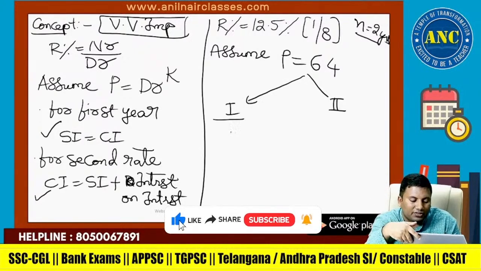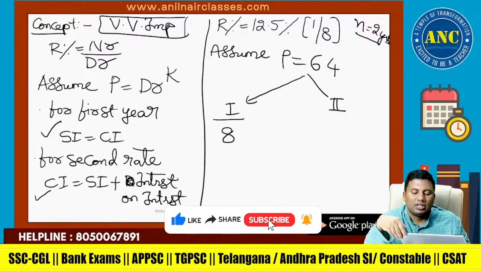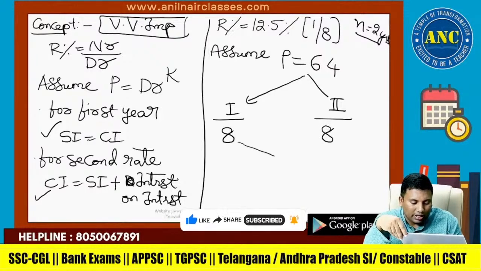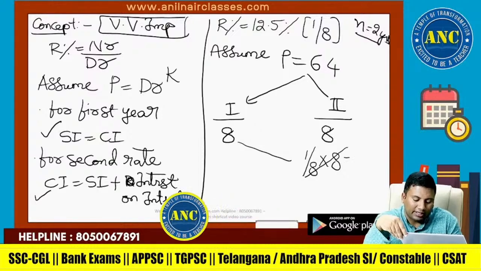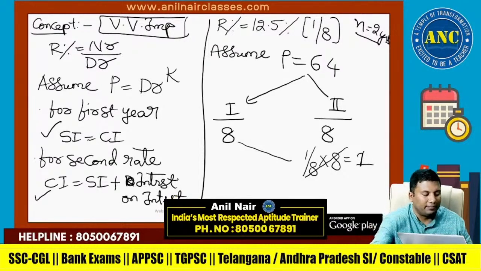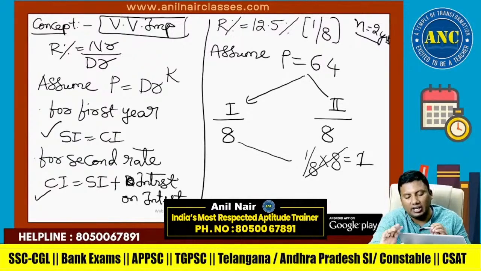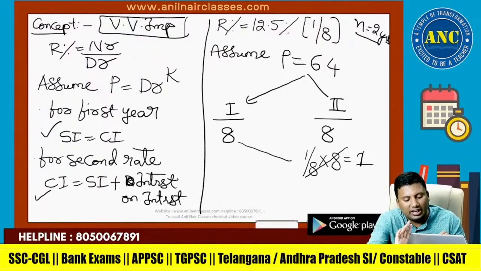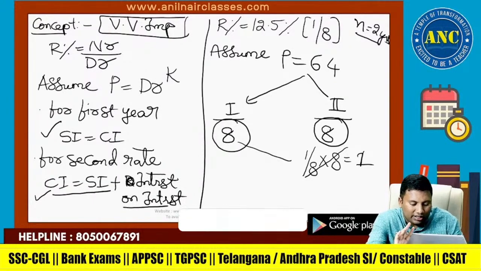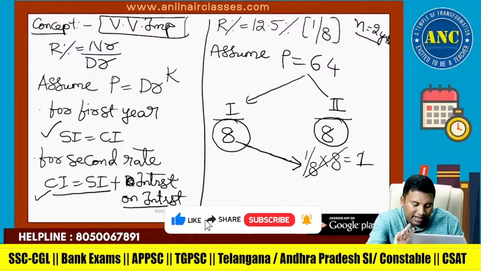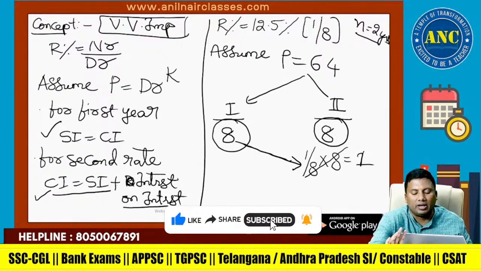1 by 8 of 64, which is 8. Second year is interest plus interest on interest. 1/8 of 8 is 1. So 8 plus 1 is 9. I hope it is clear. First year it is 1/8 of 64. But second year it is SI plus interest on interest. First year interest is 8. On that interest, 1/8 of 8.